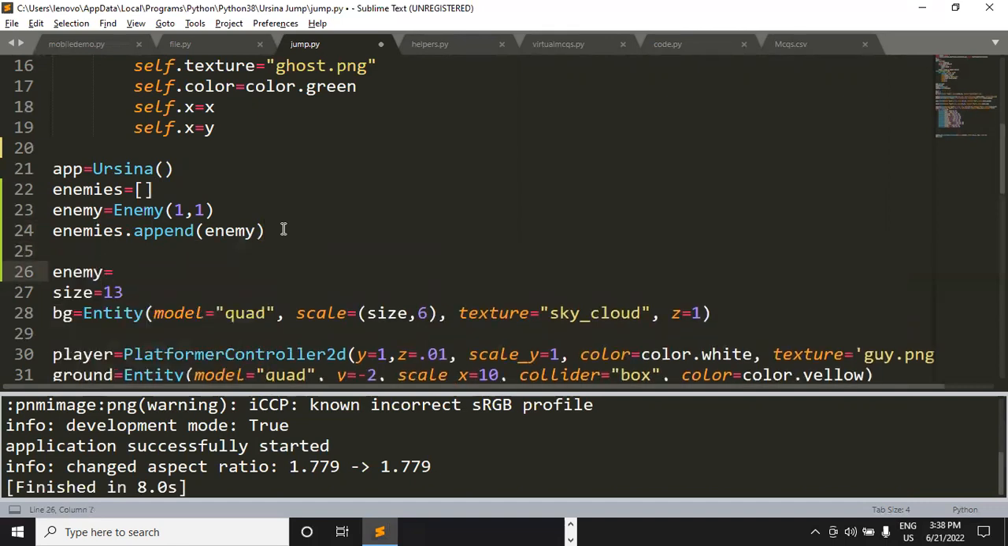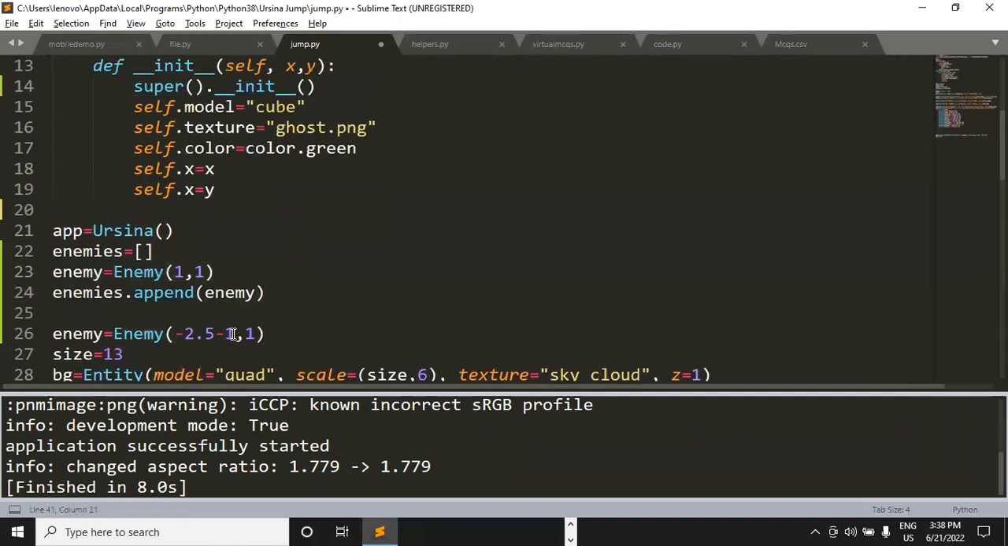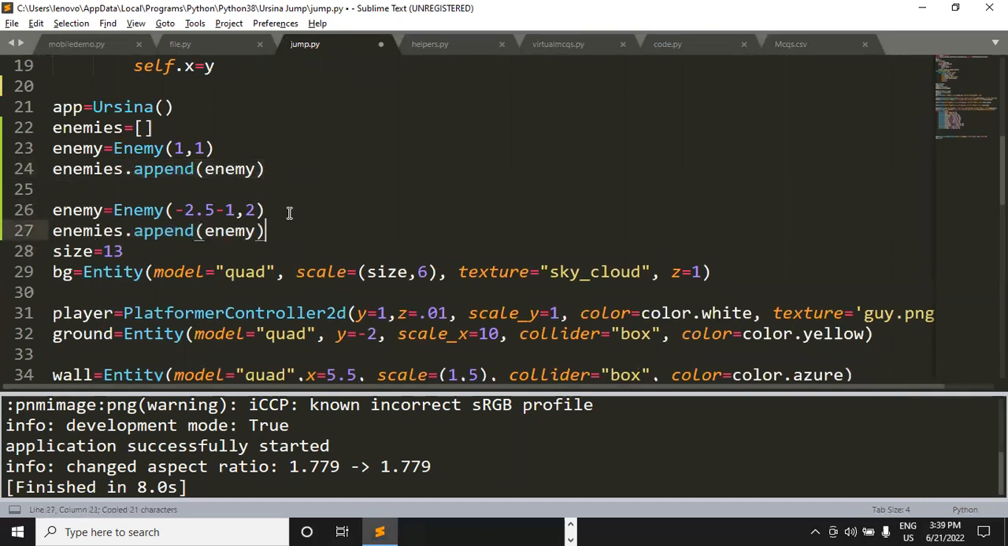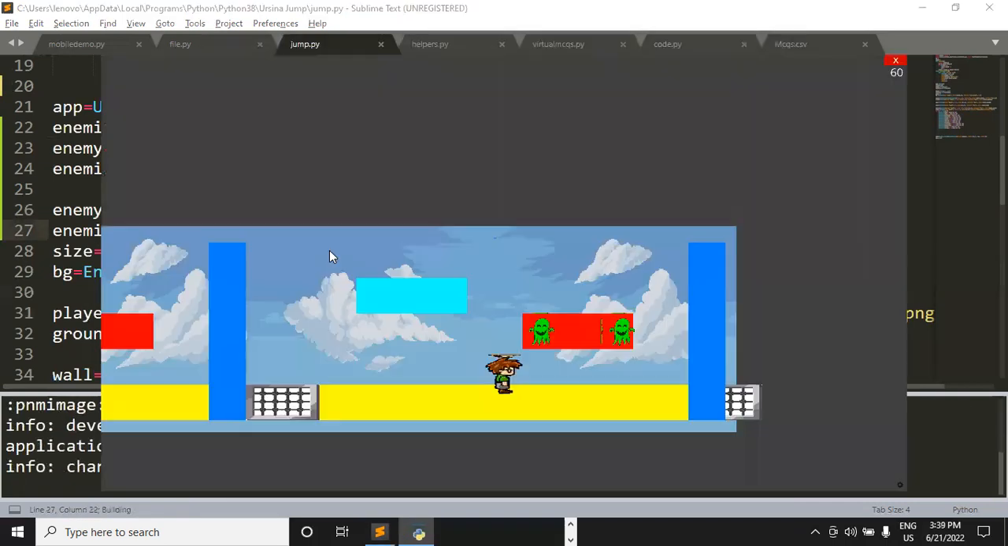And let's just do one thing. Let's call this function enemy second time. Like this, we can do it, right? And let me just change it to minus 2.5, minus 1. Okay, or let's make it 2. And here I'm going to again use this code so as to append it to the enemies named list. Let me run the code and let's see what we'll get.